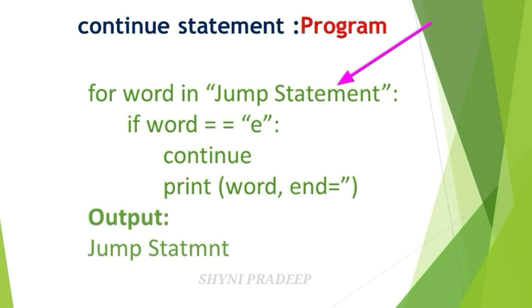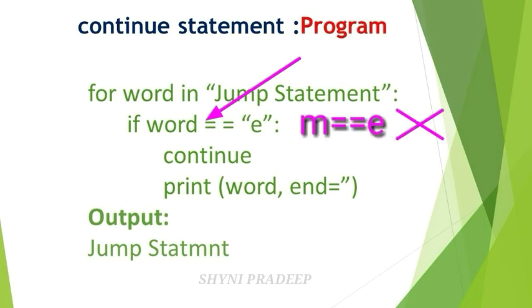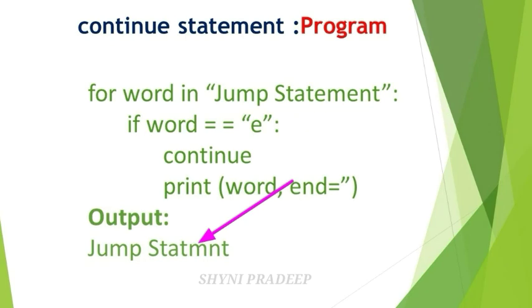Next letter is what? M. Again check the condition. If M is equal to E, no. This condition is false. So print the vad M in the output screen. And again go to the for loop condition. Next word is what? E.